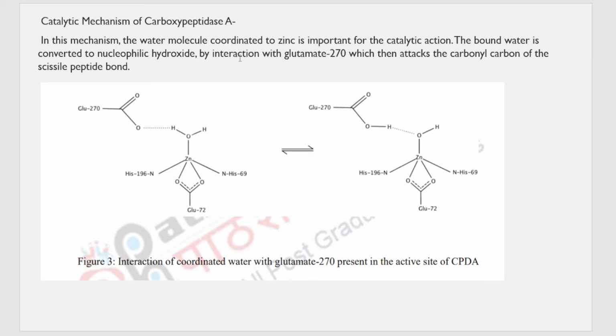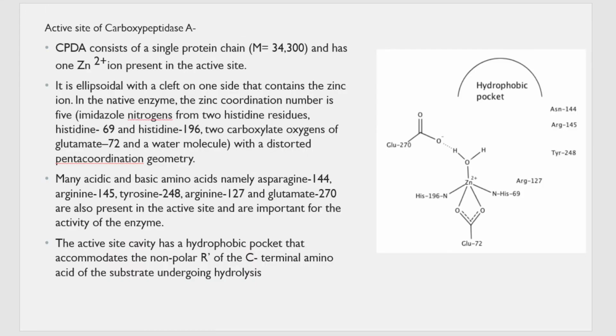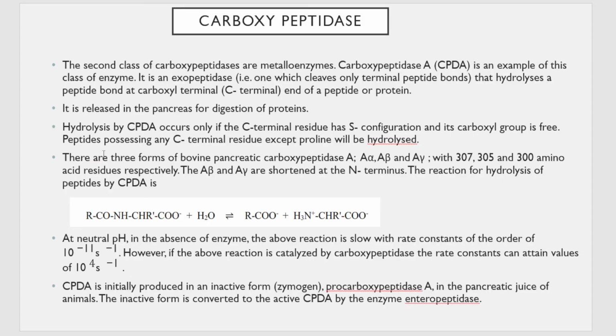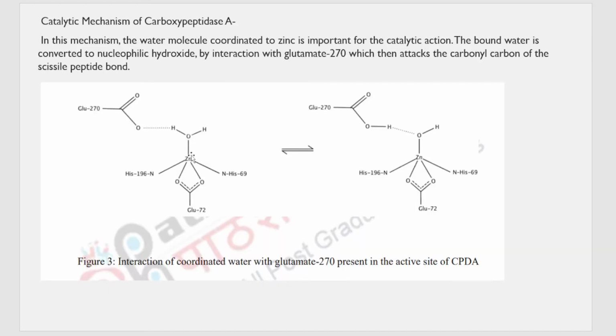And because of that, it becomes a nucleophilic hydroxide, because of which it then attacks the carbonyl carbon of the peptide bond, that is the carbonyl carbon which is supposed to be removed. This carbonyl carbon, which is supposed to be cut off from the peptide bond, is being attacked by the hydroxide group that is produced by the removal of this H plus ion.